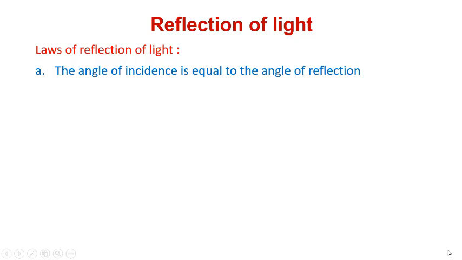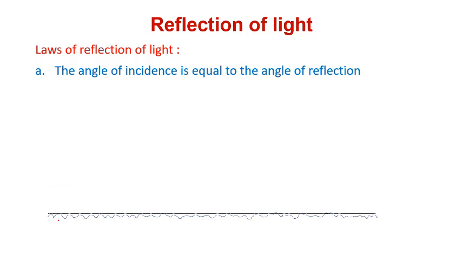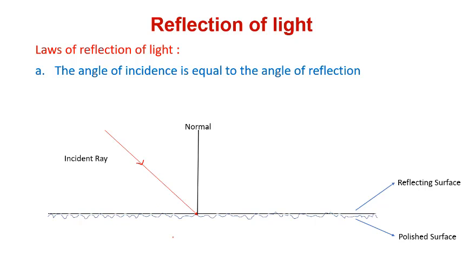So, the first law, the angle of incidence is equal to the angle of reflection. Let us take a mirror, with this side as the polished surface and this side as the reflecting surface. Now take an incident ray.